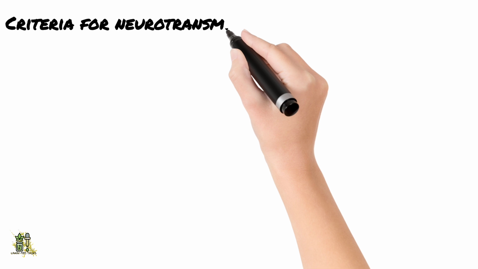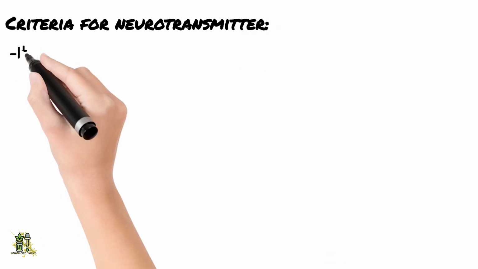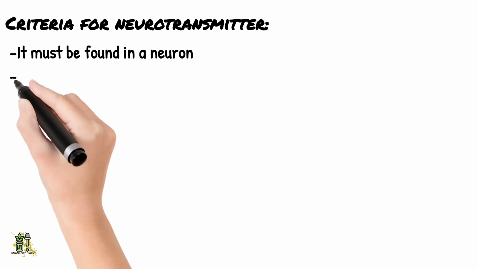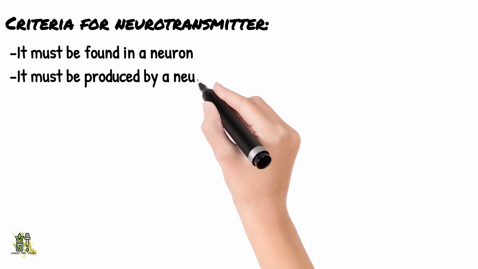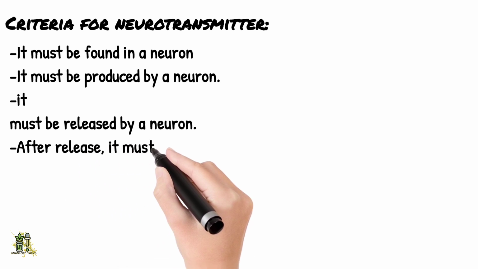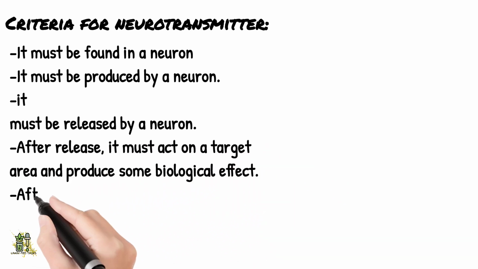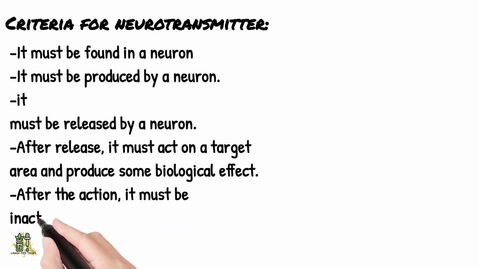Criteria for neurotransmitter. To consider a substance as a neurotransmitter, it should fulfill certain criteria as given below. First, it must be found in a neuron. Second, it must be produced by a neuron. Third, it must be released by a neuron. Fourth, after release, it must act on a target area and produce some biological effect. Fifth, after the action, it must be inactivated.